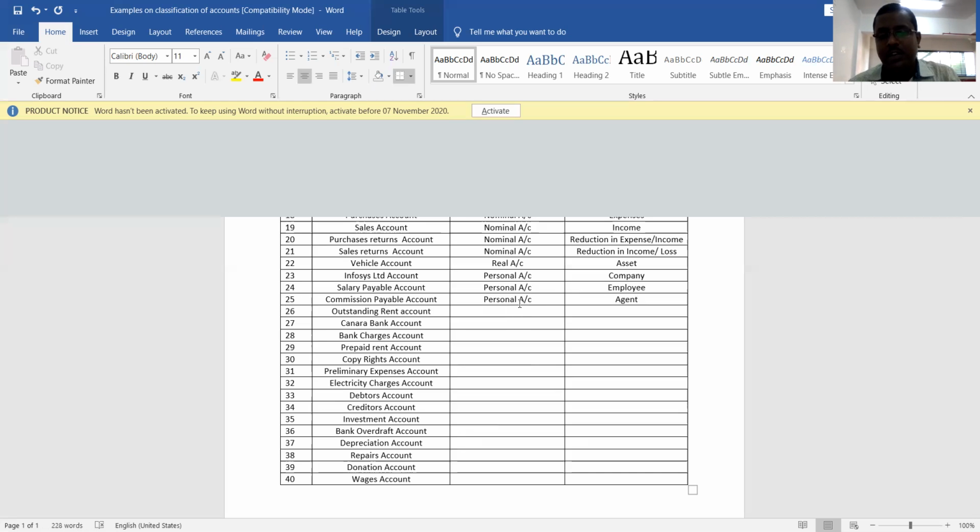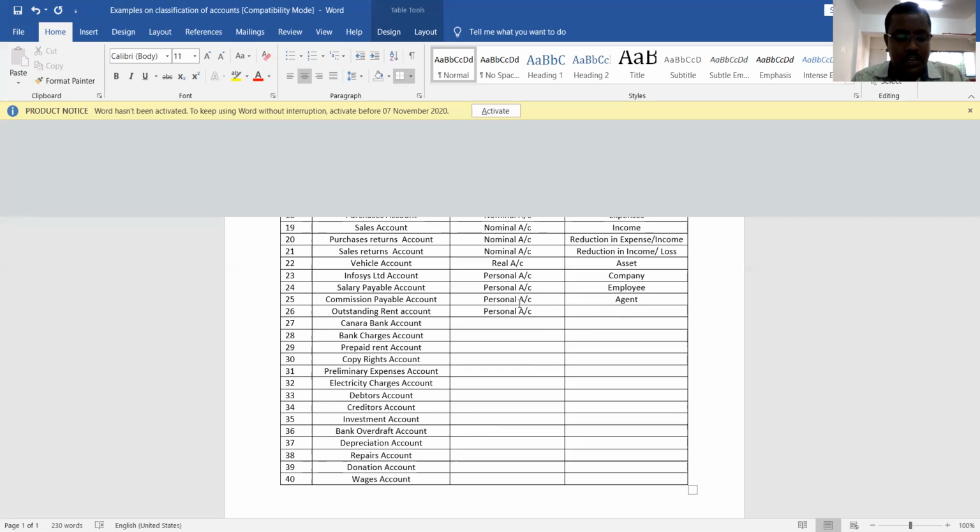Outstanding rent account, same thing. Outstanding rent means rent is already incurred but not yet paid, so it is also a liability. Liabilities always represent personal accounts. You have taken a house for use and you need to pay rent every month. So on 31st October you could have paid rent but you have not paid it. Understood? So outstanding rent is expenditure incurred but not yet paid.